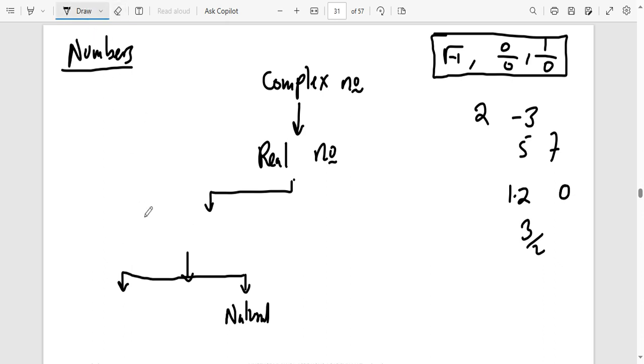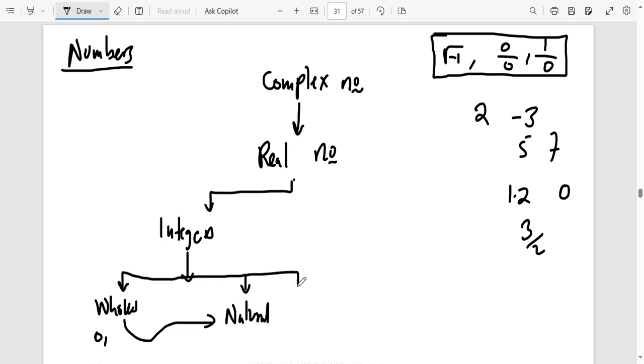I'm supposed to have integers here, and then in integers, that's where we're going to have the whole numbers. Inside whole numbers, that is where we're going to find natural numbers. Because whole numbers is like 0, 1, 2, 3, 4, 5, 6, 7, 8, 9, 10. But natural numbers just remove the 0.